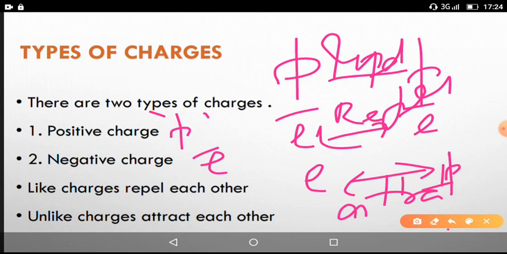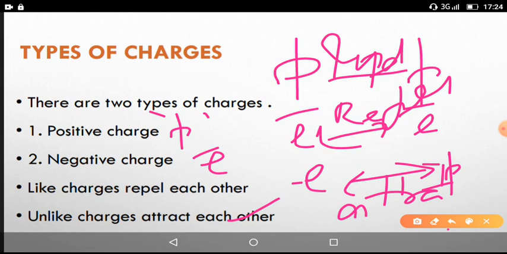And what are the characteristics of this? A proton and electron are the charges here. Suppose two charges are opposite to each other, like electron and proton. They are placed at some distance here. They attract each other because both tendencies are opposite here. So opposite charges attract each other here. Unlike means opposite charges attract each other.